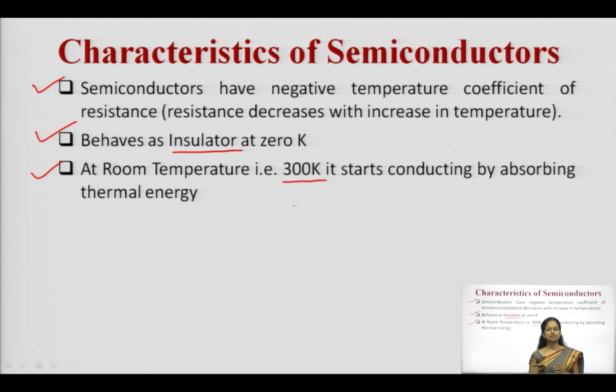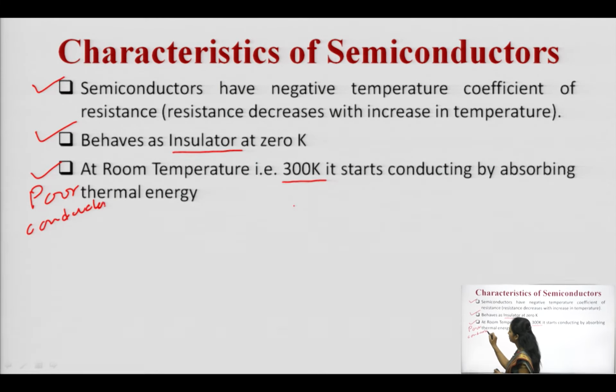You can observe a very small amount of current can flow over there. It means at 300 Kelvin it behaves as a poor conductor. It is not an insulator, but it behaves as a poor conductor.